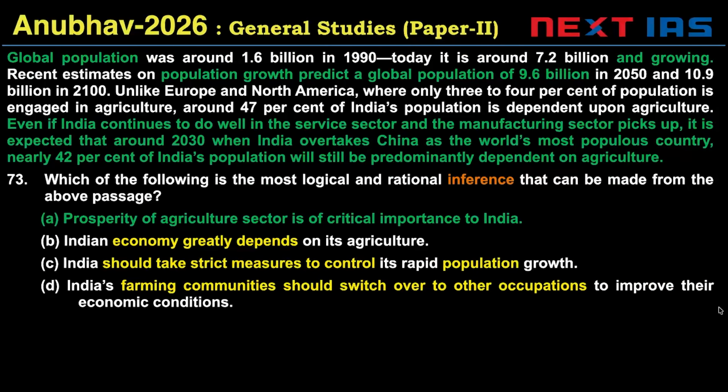This is the last passage question. So global population was growing. Population growth predicts a global population of 9.6 billion. Even if India continues to do well, it is expected that nearly 42% of India's population will still be predominantly dependent on agriculture. Most logical and rational inference we are supposed to draw a valid conclusion. We are supposed to derive a valid conclusion based on evidence.